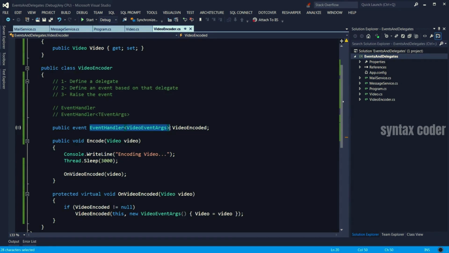So that delegate keyword that you saw earlier, I just wrote it because I wanted you to know what's exactly happening behind the scene. That came in the first version of .NET. But then this event handler class came, or delegate came, and we don't really need to create our own delegate. Honestly, I haven't seen a use case for that over the past 12 years of me coding in .NET.